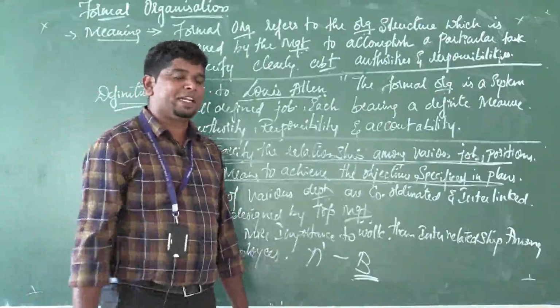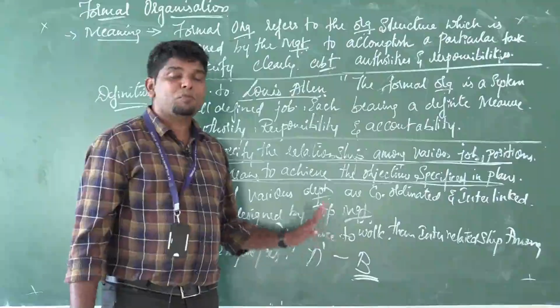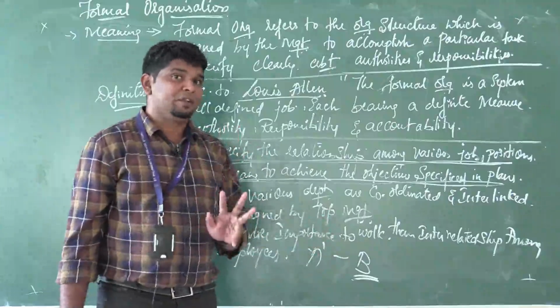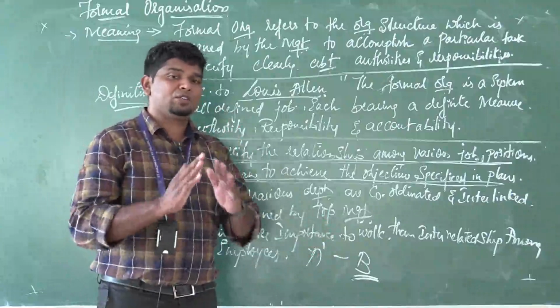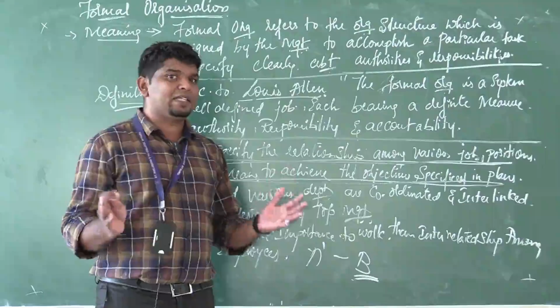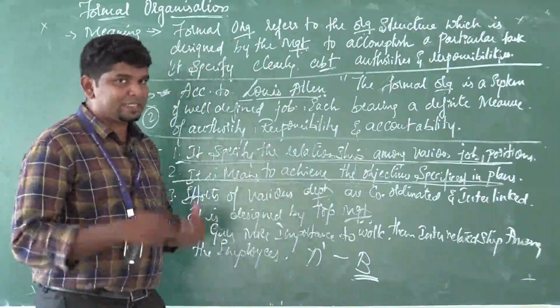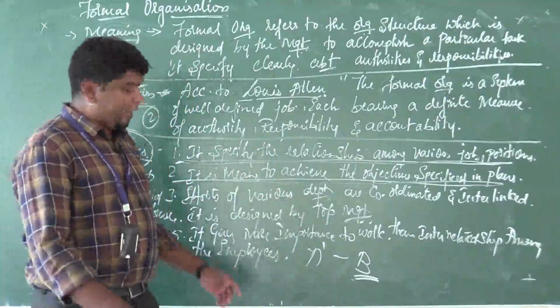In the very beginning, I said organizing is the second function of management. The first one is planning: what to do, when to do, how to do, what business has to be done. All the things are ready, the plans are ready. Now the next step is organizing. That is the second function of management.